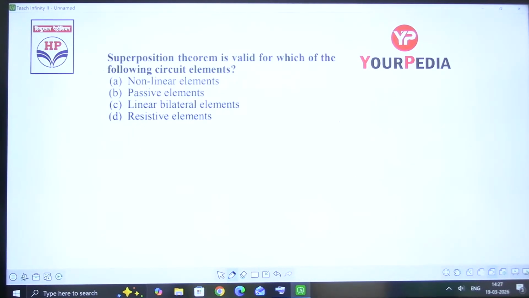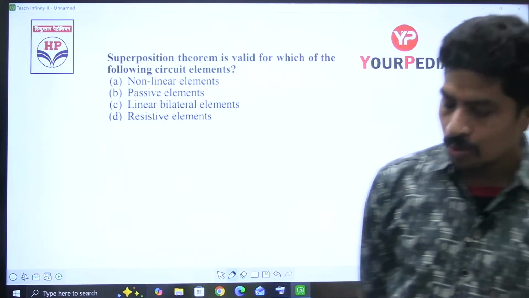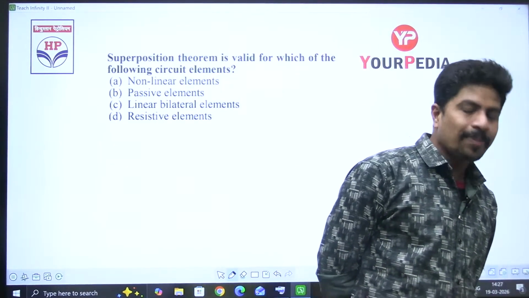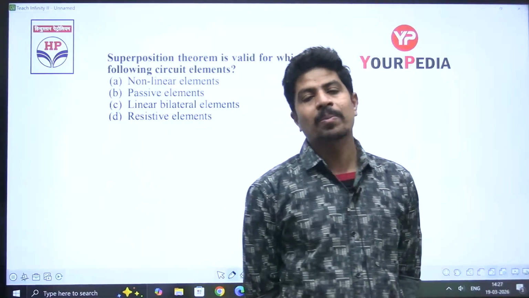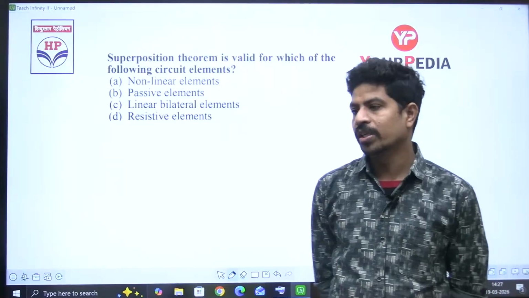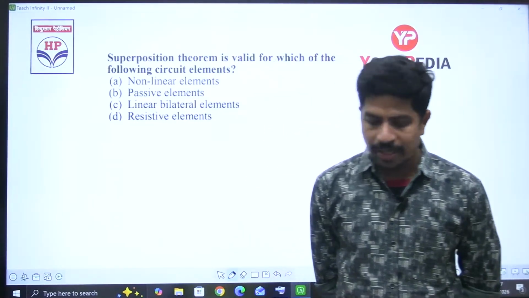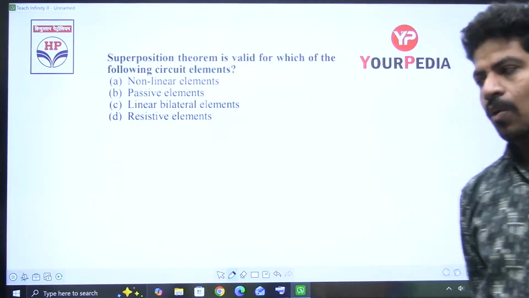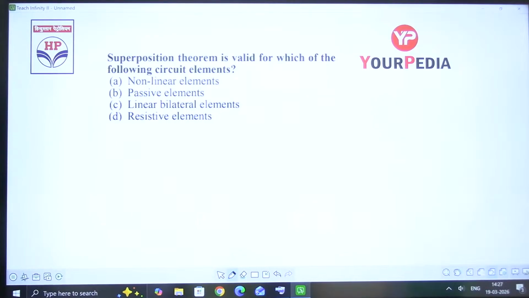Next question. See, this is about the superposition theorem. Theorems are very important. In a paper, there are 3 to 4 questions related to theorems. That's why one must be good at theorems. Every topic, see what are the topics that are there for HPCL officer preparation. So all topics you must prepare very well.